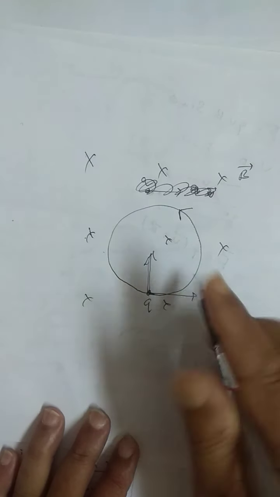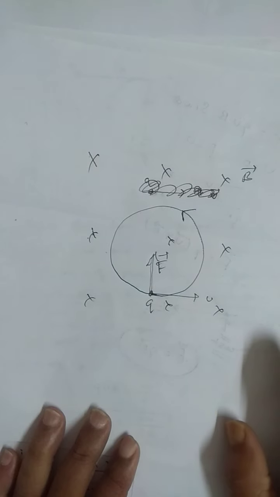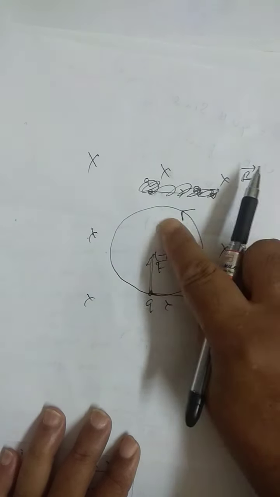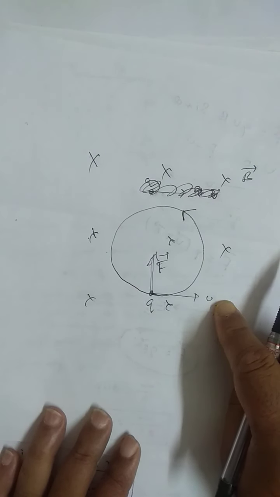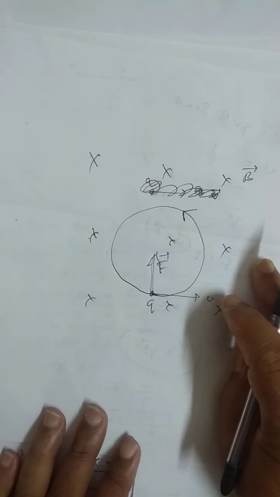That means if the direction of the force is perpendicular to the direction of velocity, then what happens? It always moves in a circular path. Can you remember circular motion?